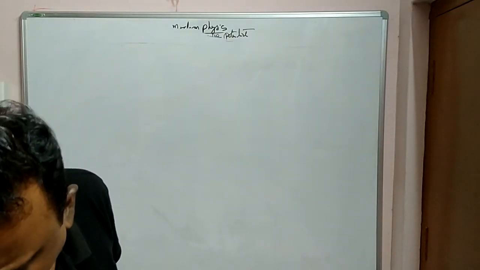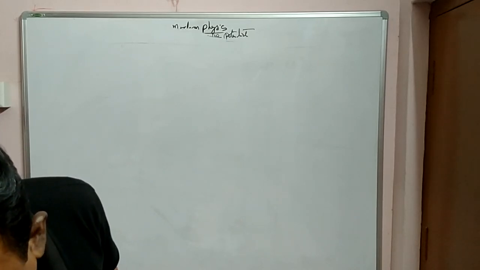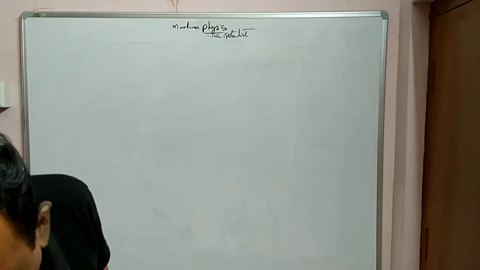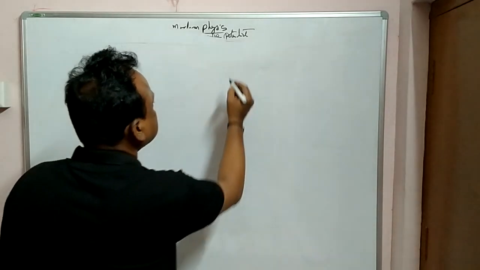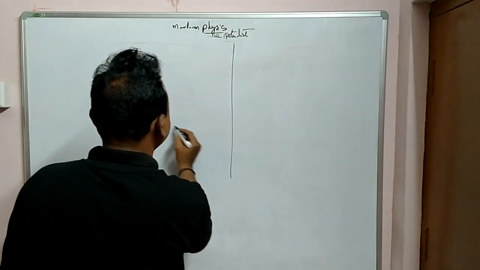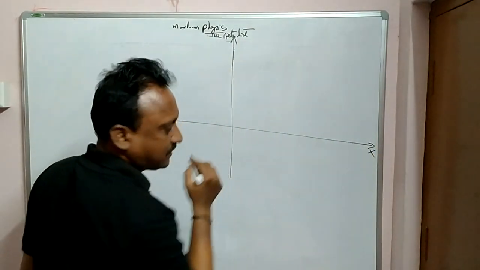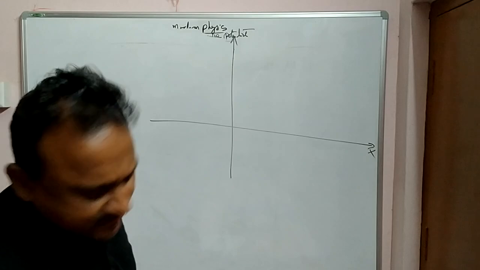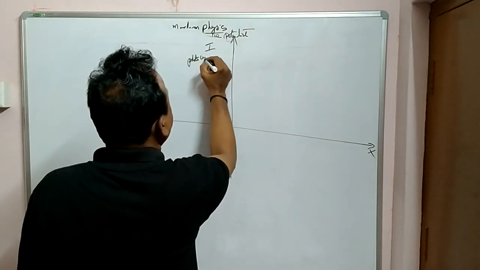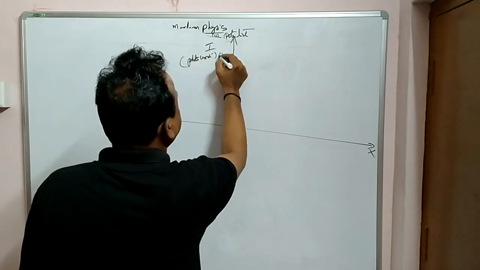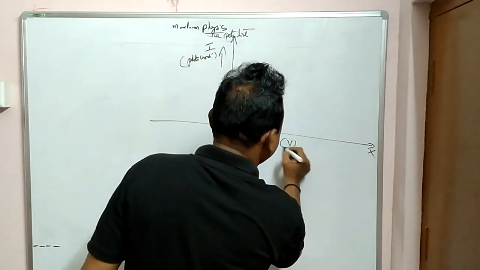Now, let us go for almost the last graph you have: the graph for photocurrent versus potential. So on the y-axis I am taking photocurrent, and on the x-axis the stopping potential.